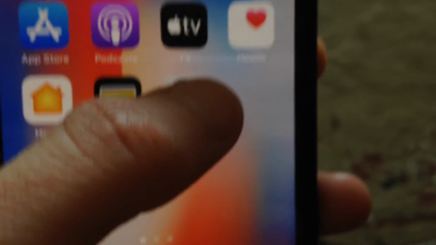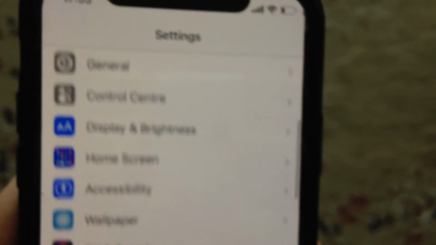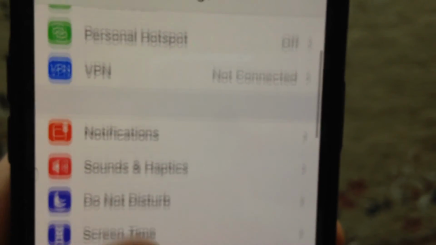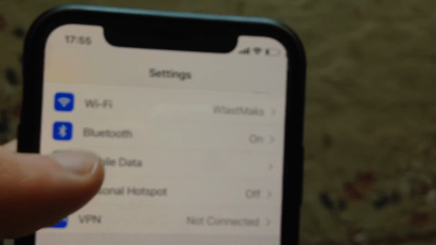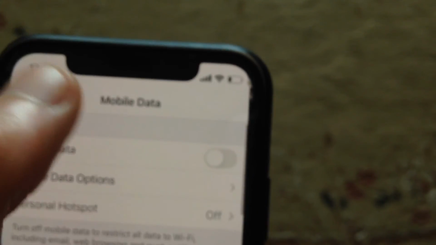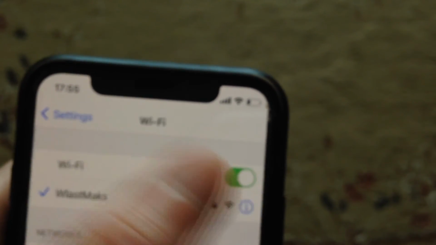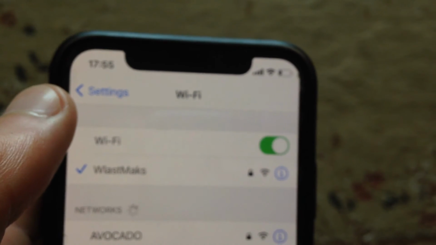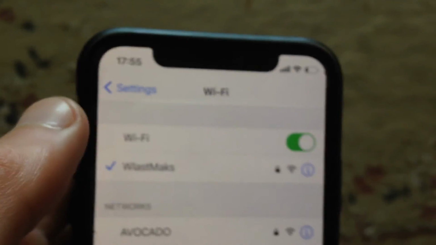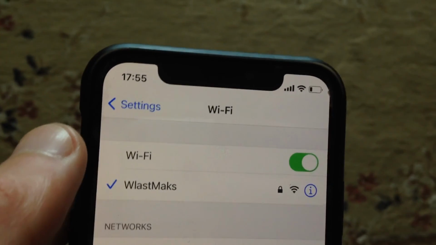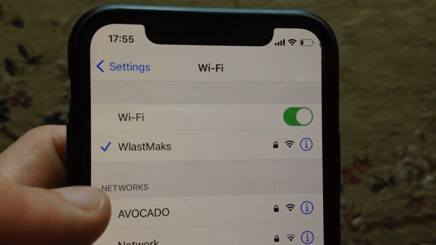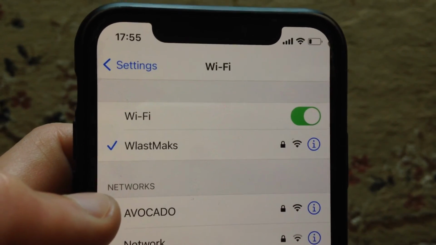You need to wait, or you can also try to change your internet connection. So just open the settings, and if you're using Wi-Fi, just turn off Wi-Fi and turn on mobile data. And if you're using mobile data, just turn off mobile data and turn on Wi-Fi. So just change your internet connection. But also you just need to wait some time until Instagram will unblock this section for you.